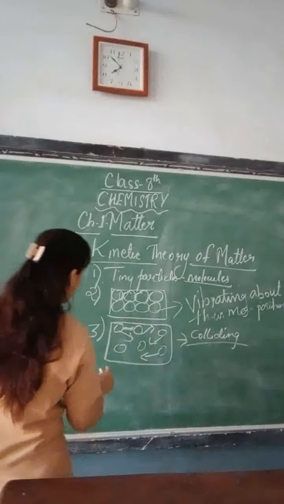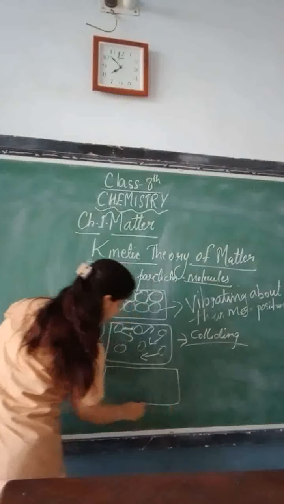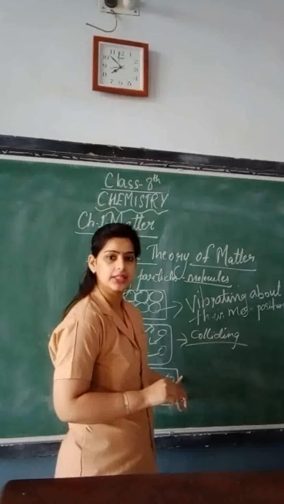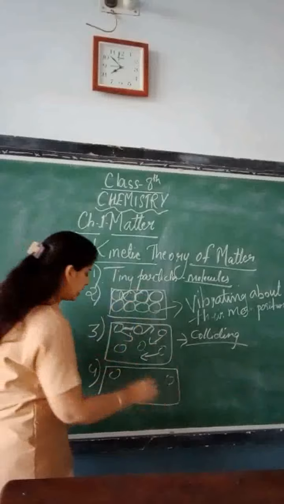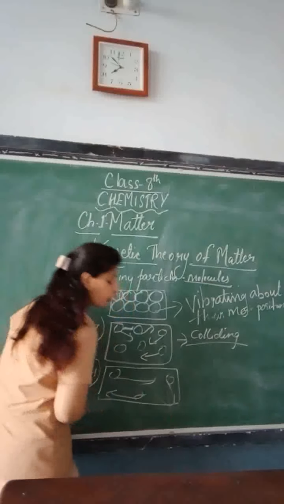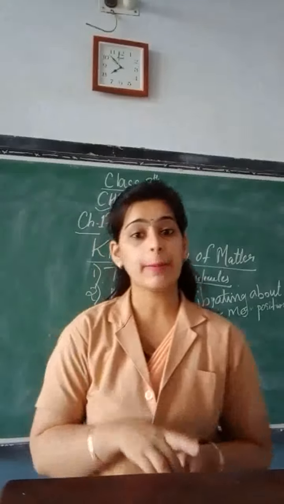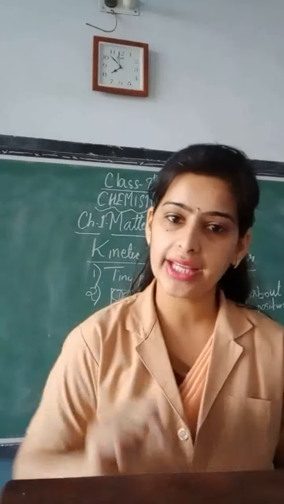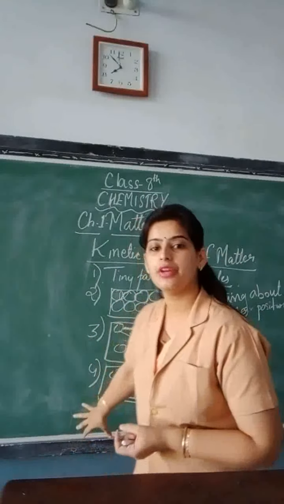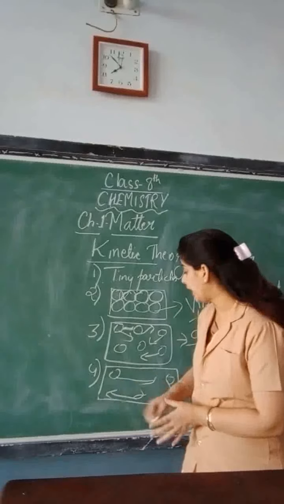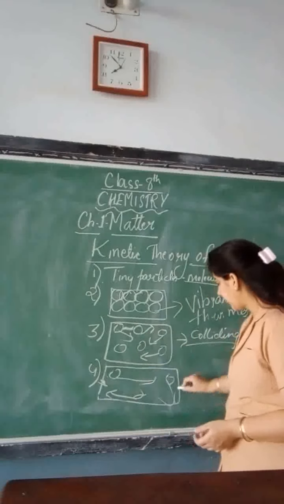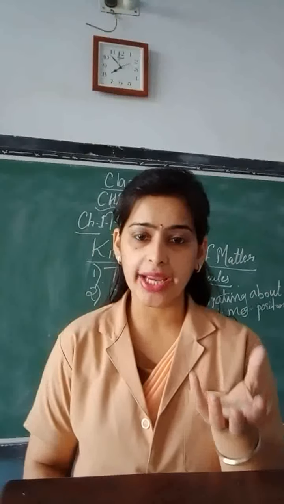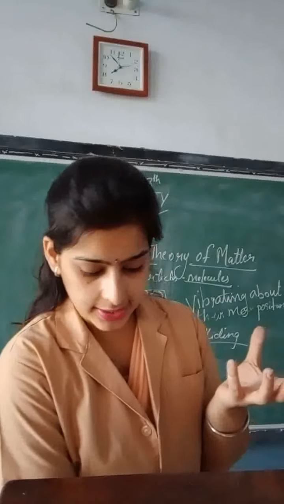So the particles are at a much farther distance, like this, and they are in continuous random motion. They will go here, here, and here. They are in continuous random motion, but they always move in a straight line. After a while, they collide among themselves or with the walls of the container. When they collide with the walls of the container, they create pressure in the gas.